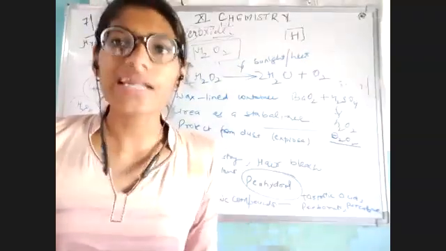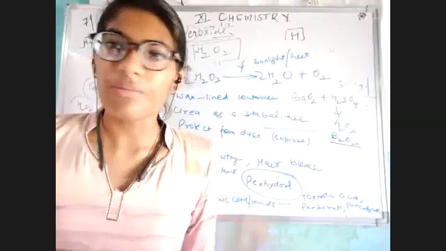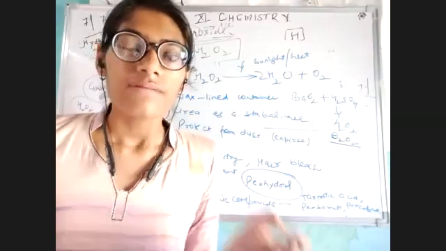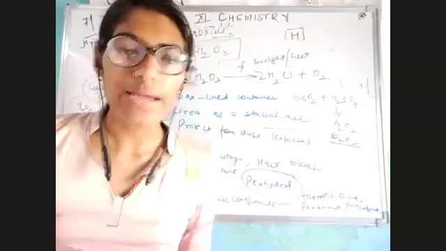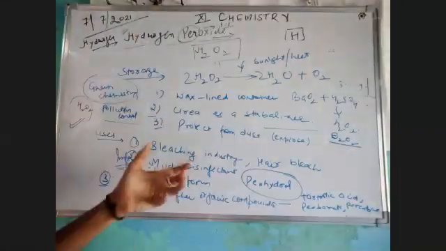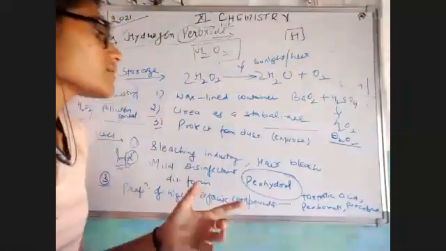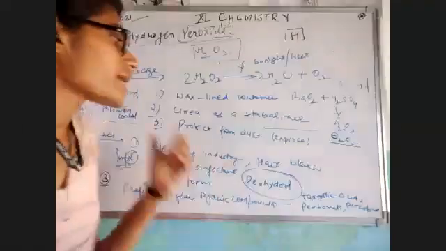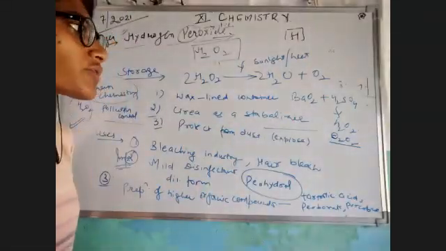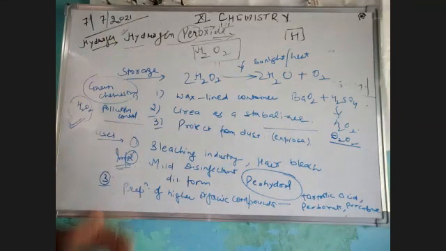Decomposable है, but release क्या कर रहा है? Water, oxygen, जो हमारे लिए harmful नहीं है. But since we need hydrogen peroxide, we have to store it in a wax-lined container and protect it from dust. We can add urea as a stabilizer into it, है ना? And lastly, what are its uses?